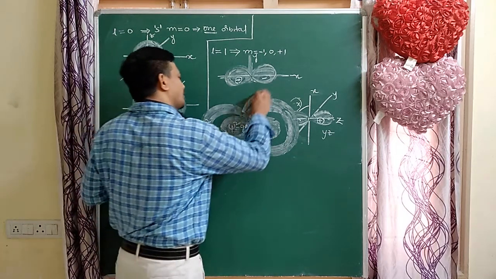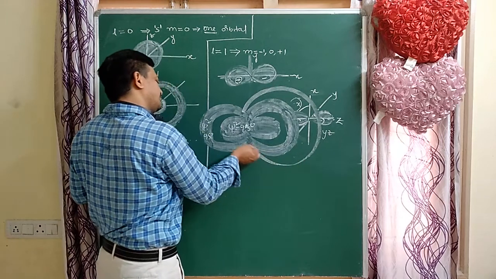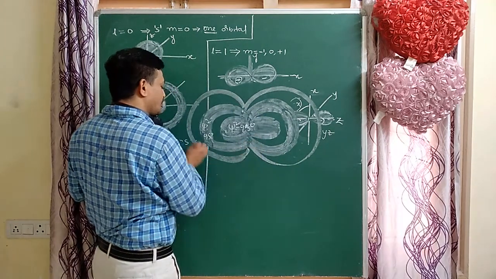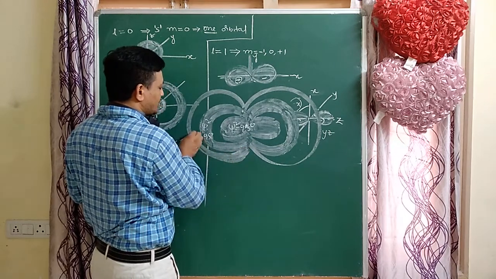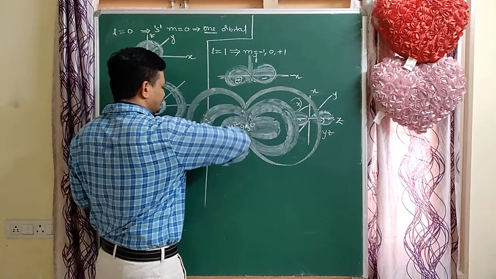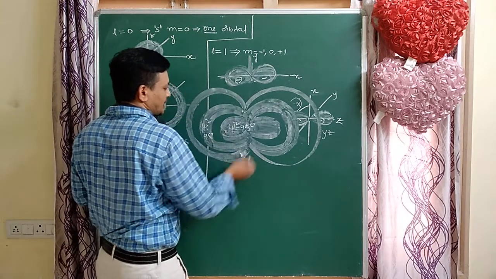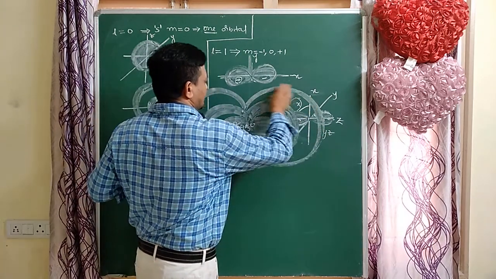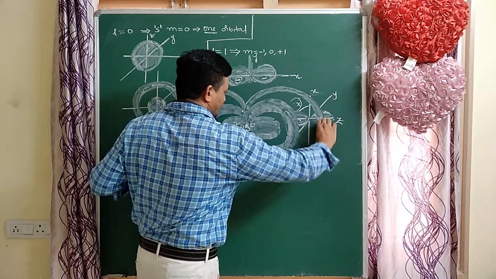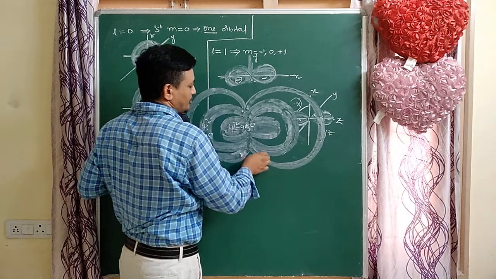So next, 4p orbitals. This is the 4p orbital. In the 4p orbital, maximum probability is there, with a psi square value of about 95%. And in between 2p and 3p, and 3p and 4p, the probability is 0.